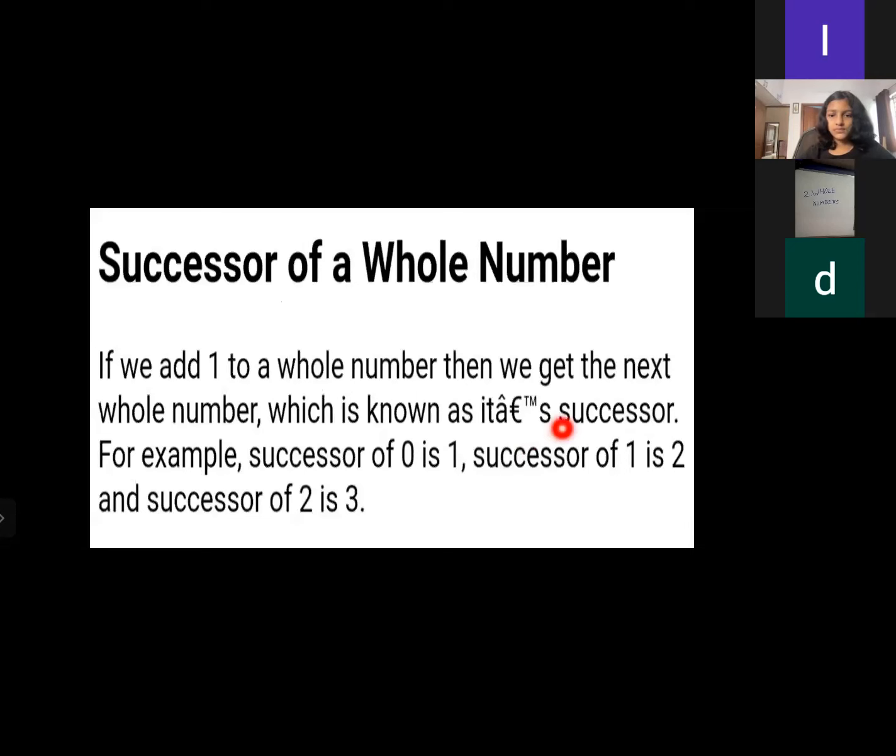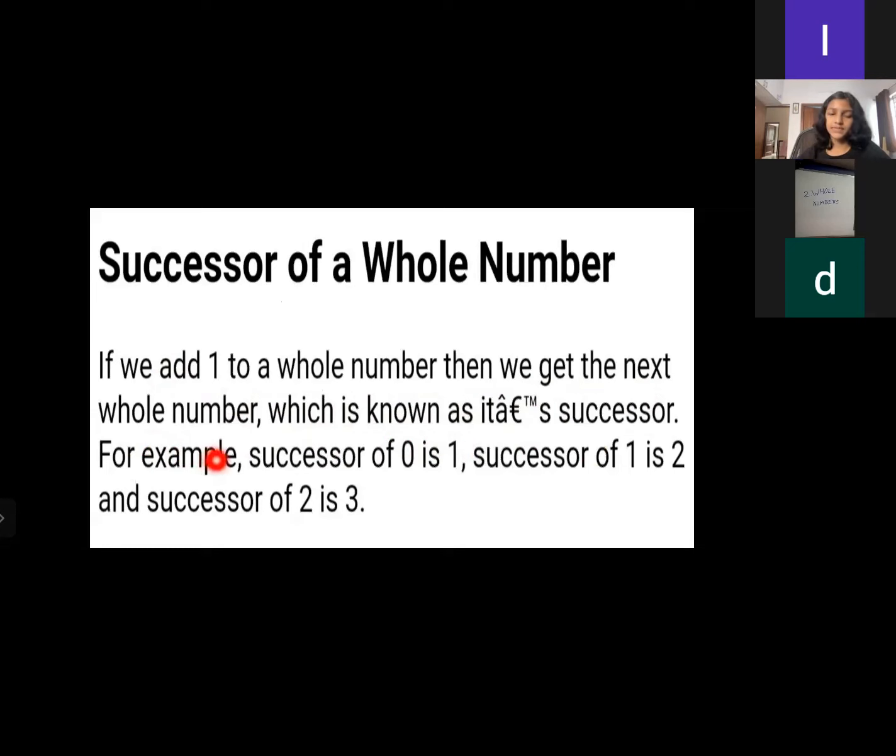Successor of a whole number. Here, do we know what a successor is? The number next to the number, like adding one. Yes, perfect. If we add 1 to a whole number, then we get the next whole number, which is known as its successor.